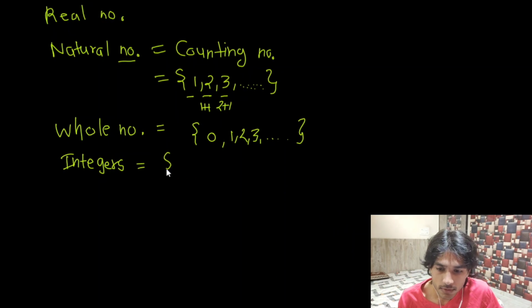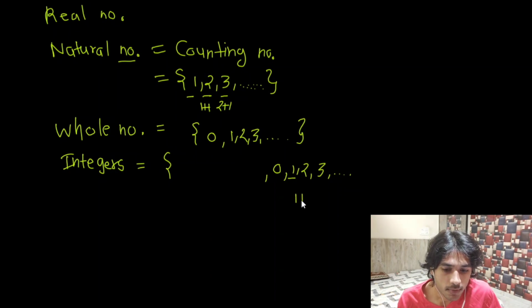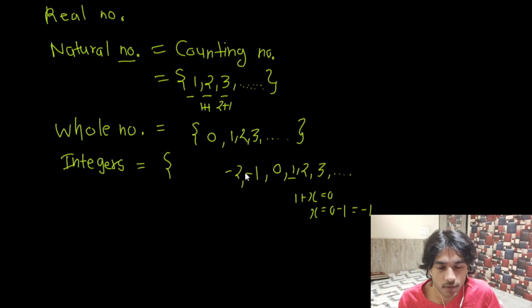What it simply means is that we take all the whole numbers, that is 0, 1, 2, 3, and we also take the negation of all these numbers. What will be the negative of 1? 1 plus x should be 0, which means x should be 0 minus 1, and that gives us minus 1. In a similar way, the negation of 2 is going to be minus 2, then minus 3, and this will go on.